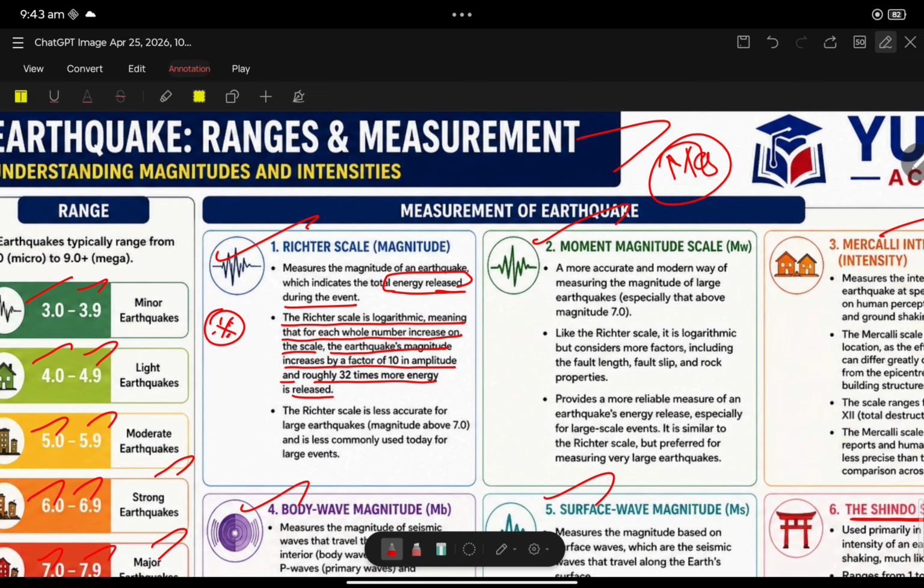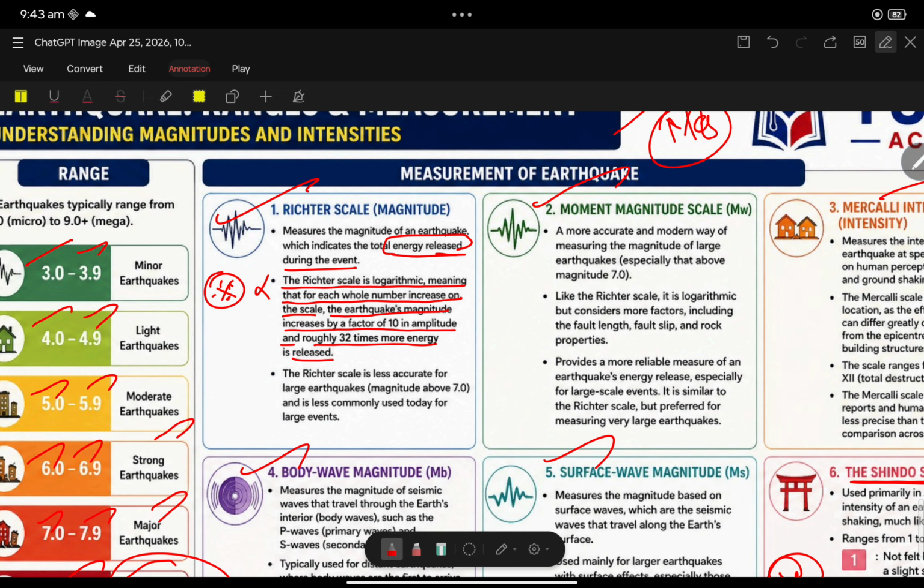This is not necessarily needed. They are saying it is logarithmic measuring: the earthquake's magnitude increases by a factor of 10, and about 30 times more energy is released. The Richter scale is less accurate for large earthquakes, magnitude above 7.0. This is very important. If the earthquake is very large, the energy released can't be measured correctly.